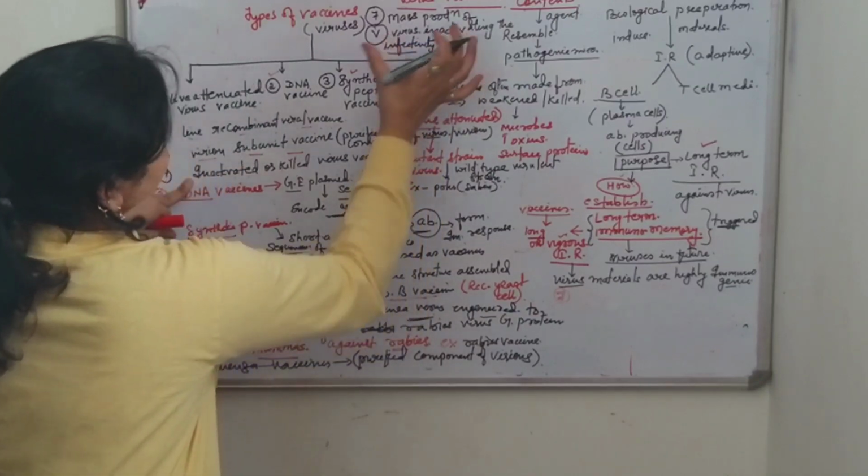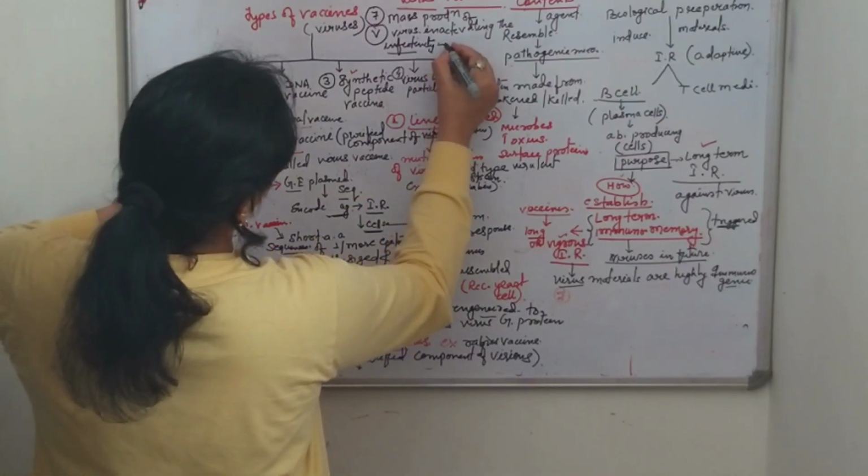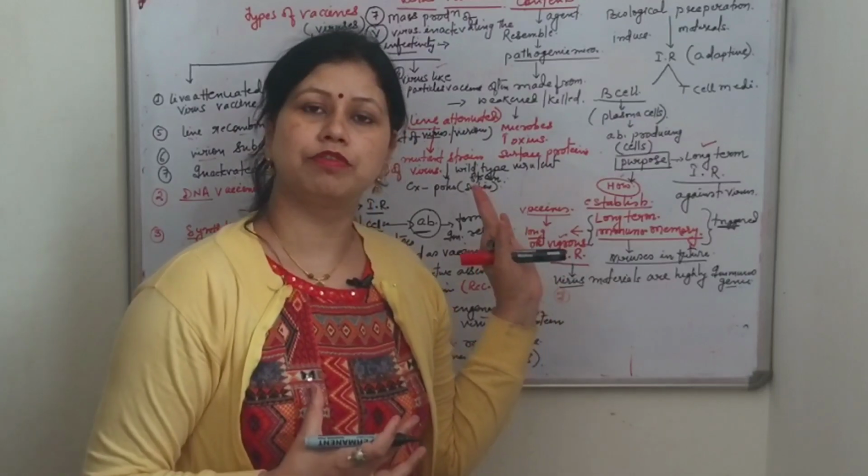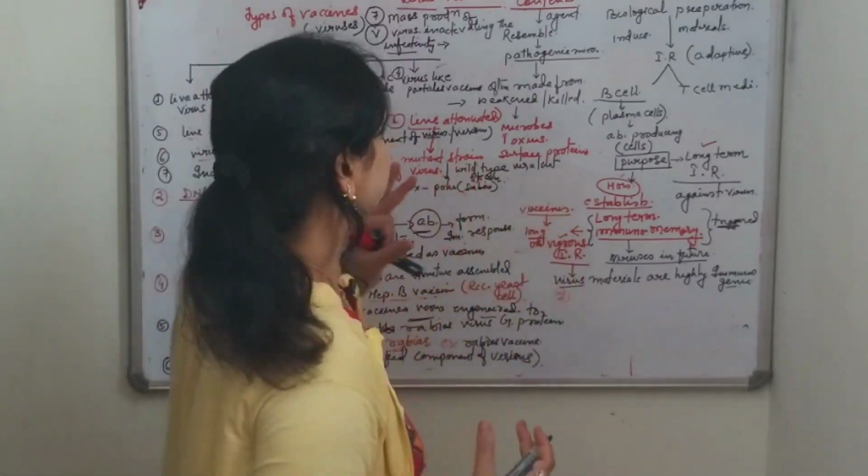How is infectivity inactivated? By the treatment of chemicals such as formaldehyde, and the example of this type of vaccine is polio vaccine.